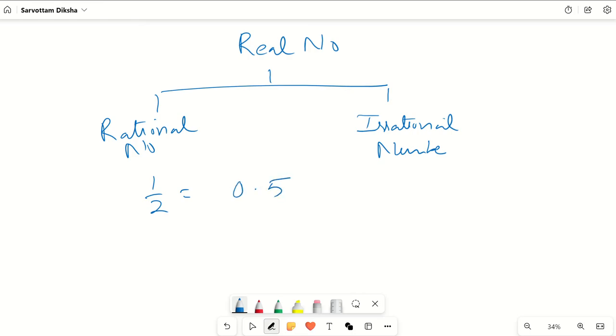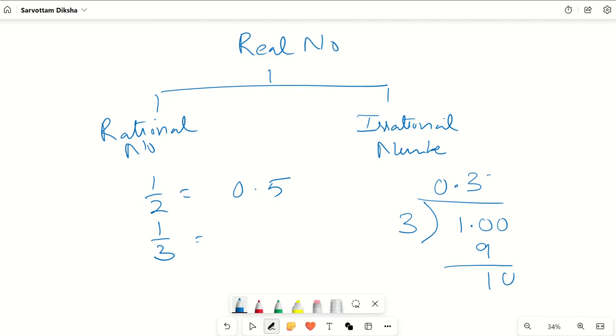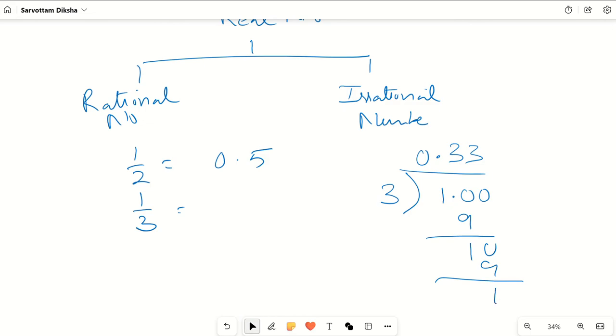If I say, convert 1 by 3 into decimal, what happens? Just see. If I divide 1 by 3, I will put a decimal because it's lesser. Point, decimal also. 10, and 9 goes, again comes 1. So I got 3 here. Again, I will write one more 0, 0, 3. And it keeps going. There is no end to it. Because every time the remainder is the same, it will keep going. So rather than writing like this, we put a bar. Bar means these threes keep repeating.